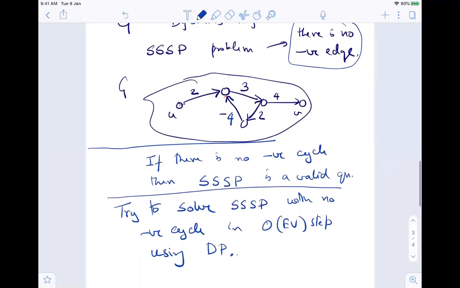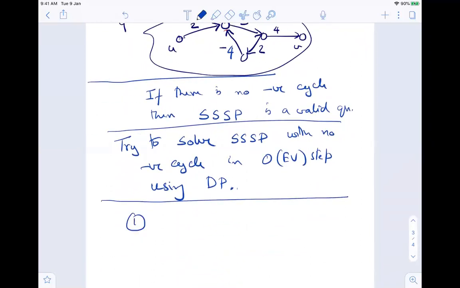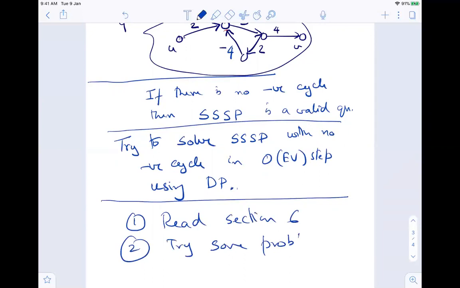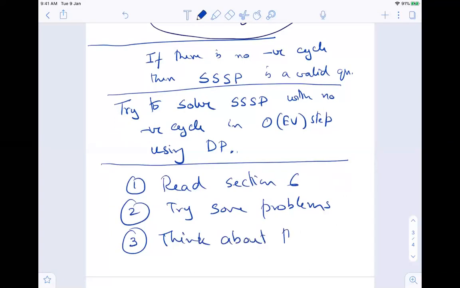I really want you guys to read section 6, try some problems, I don't care from where, either from the back of section 6 or from the problem set or from outside, and then think about this, okay.